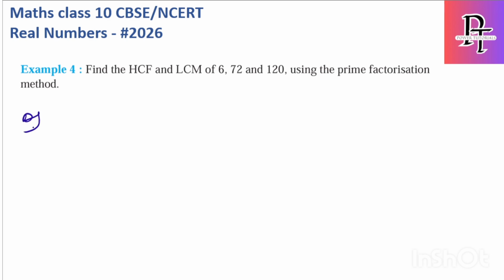Find the HCF and LCM. Okay, we have three numbers now: 6, 72 and 120.